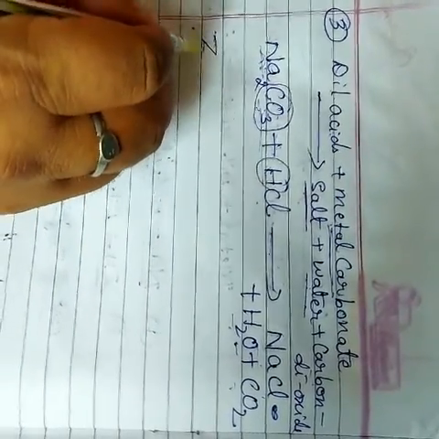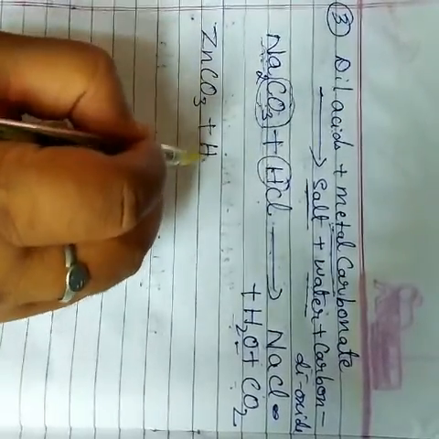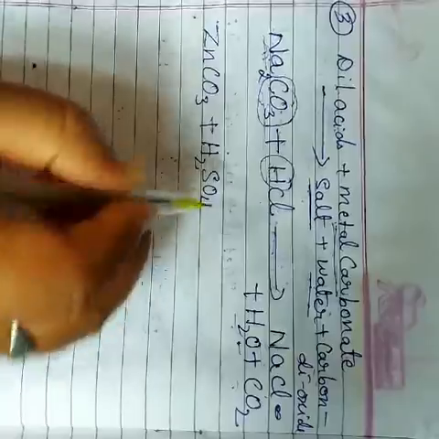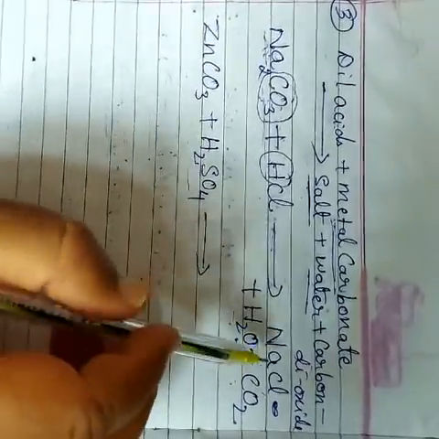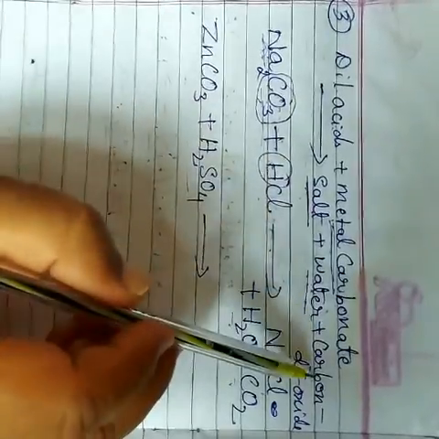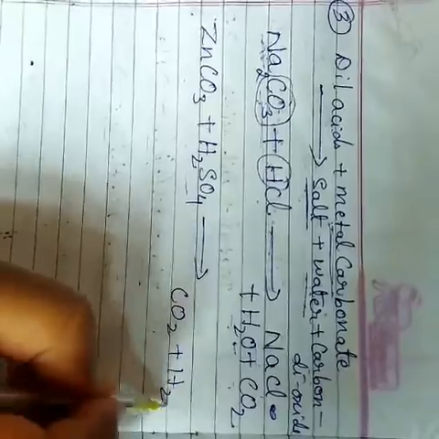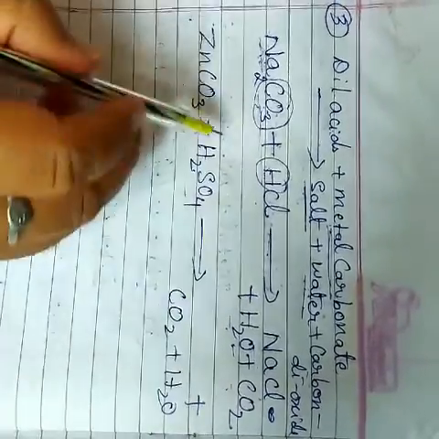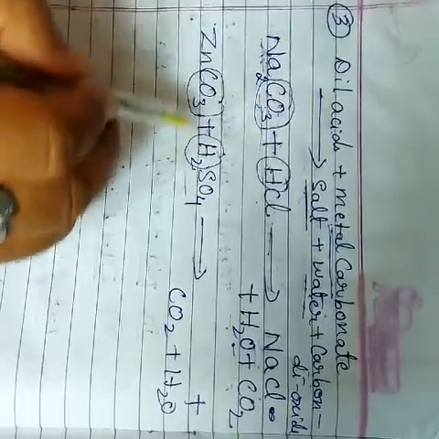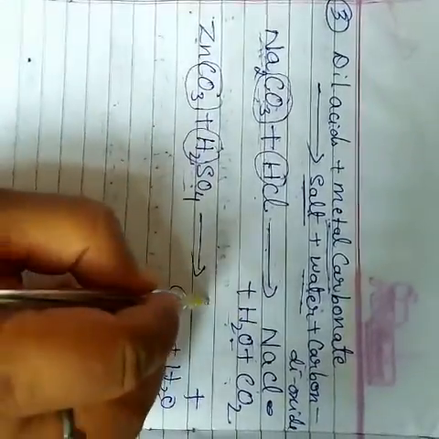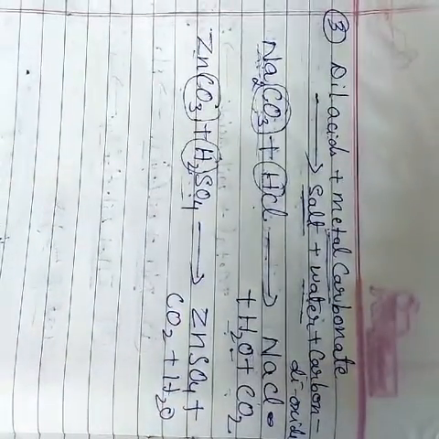That zinc carbonate. So you take H2SO4, dilute sulfuric acid. This is sulfuric acid, remember. So what's the product formed? I already told you that it is salt plus water plus carbon dioxide. You write carbon dioxide and water, remove the hydrogen and carbon dioxide, all of it. What is the product formed? Zinc sulfate. Okay, this is the product formed.